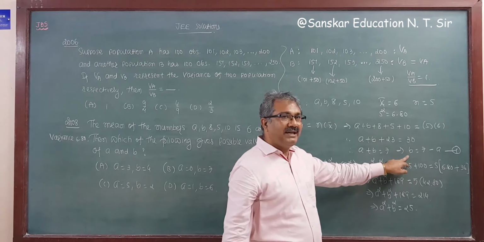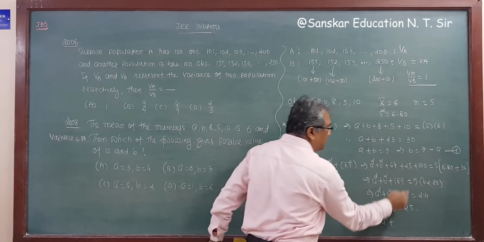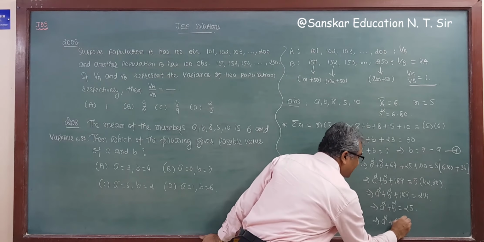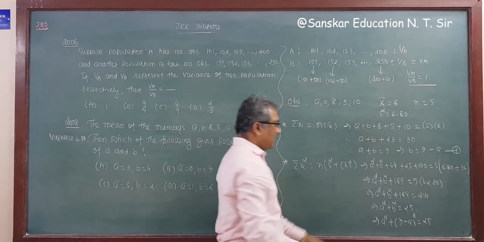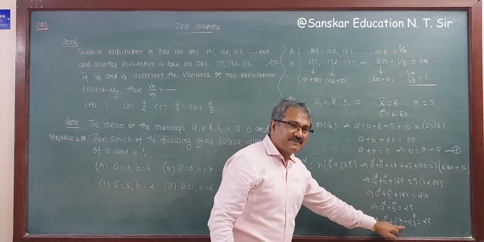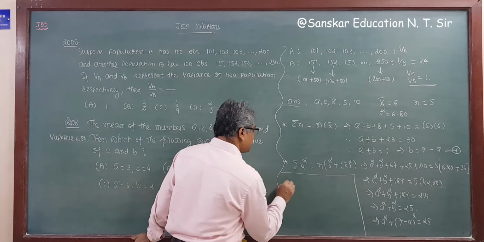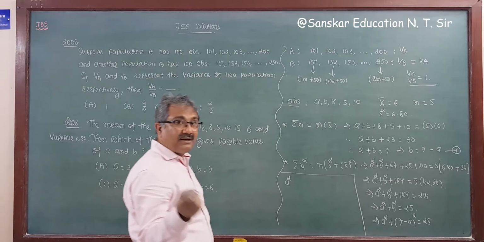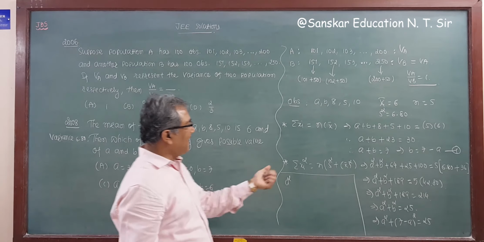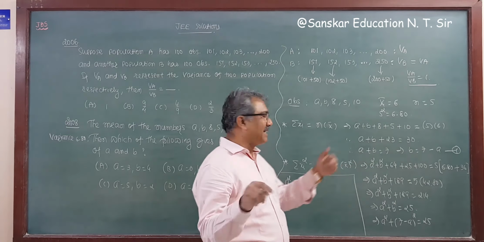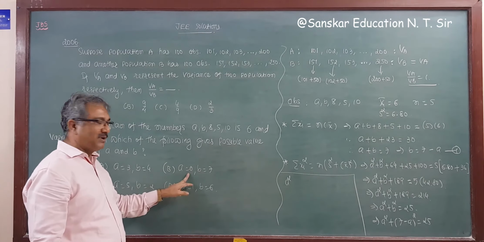Now substituting the value of b here, what we get? I am writing here a square plus b, that is 7 minus a whole square, is equal to 25. Now squaring both sides and expanding this, what we get? Or you can verify by substituting values also. The sum of a and b is 7, but this is not possible.